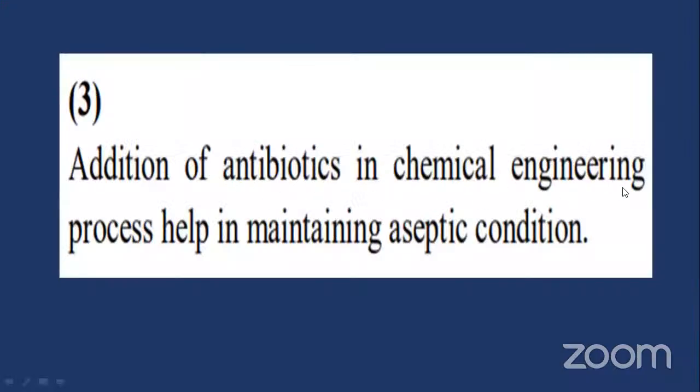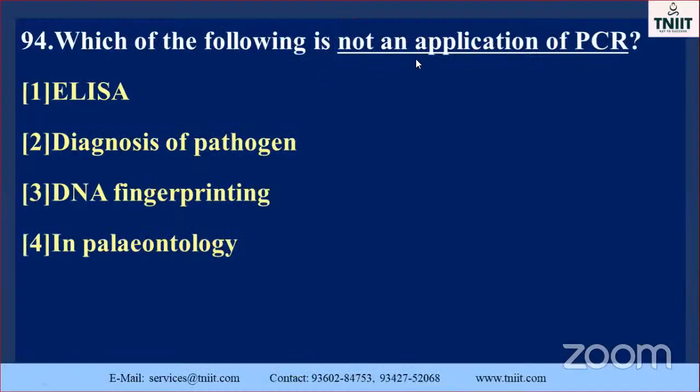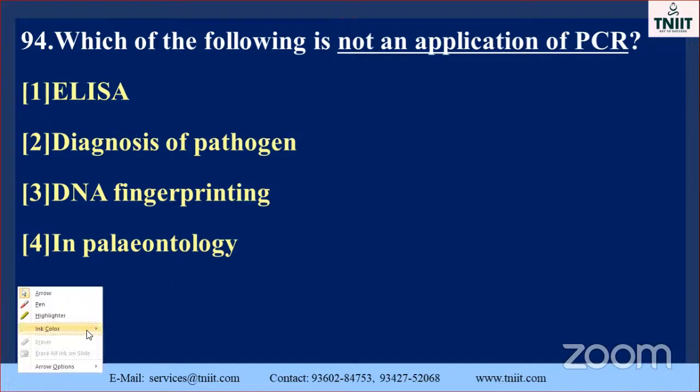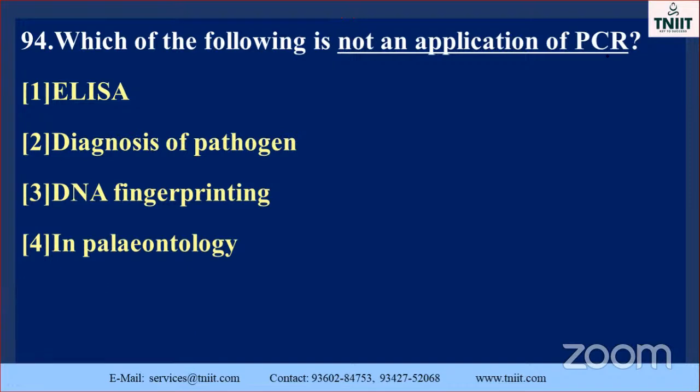Addition of antibiotics in chemical engineered process helps in the maintenance of aseptic conditions only. Okay, go to the next one. Which of the following is not an application of PCR? See, PCR is essential for DNA amplification, isn't it? But here they asked about what PCR is not applicable for. To get the answer, you have to think like that. Okay, ELISA.